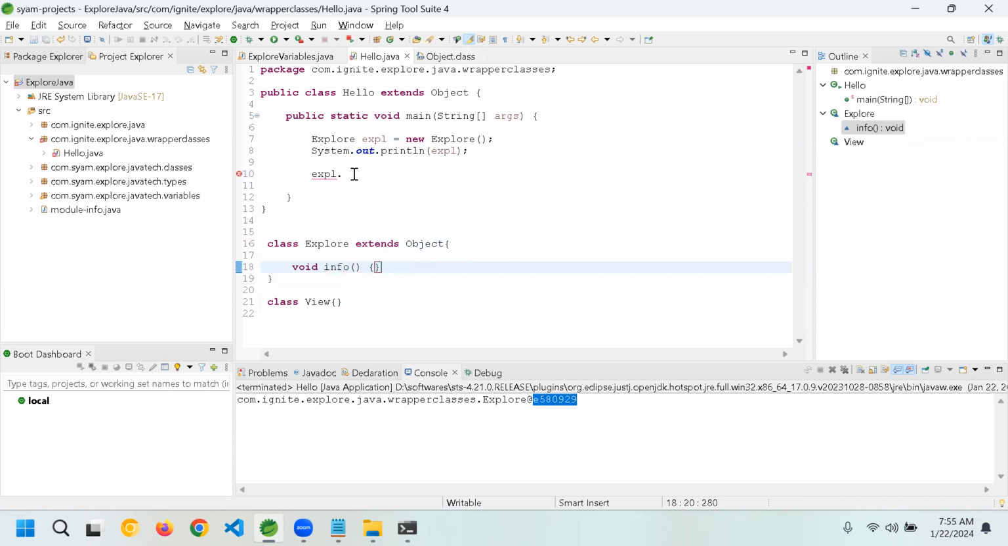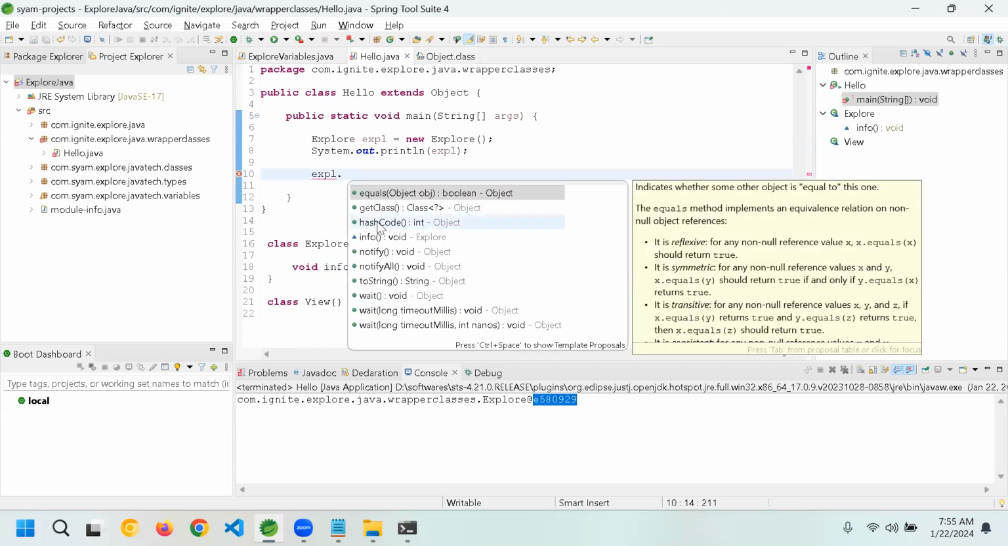Now, if I go for explore, can you see there is an info here as well? It specifies it is from the explore class. Info is a method which returns void, and it is from explore. This info method alone is from the explore class, but the rest of the things are from the parent class. Okay?